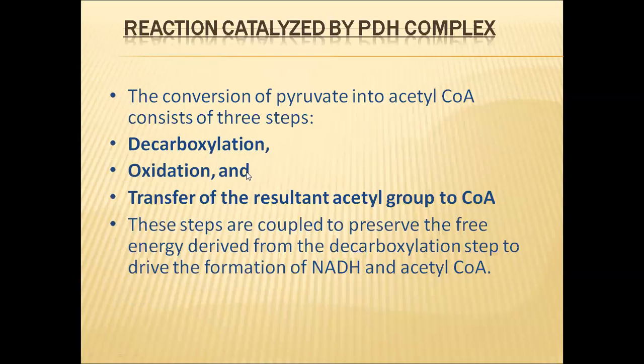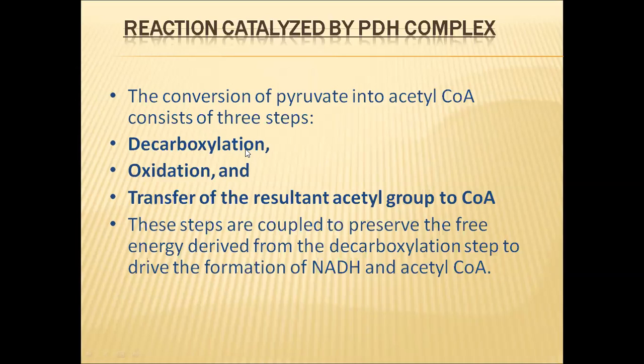So what happens in the reaction catalyzed by this PDH complex? Actually, there are three steps in the conversion of pyruvic acid into acetyl coenzyme A. In the first step, decarboxylation takes place, so one carbon dioxide molecule is removed from the pyruvic acid.